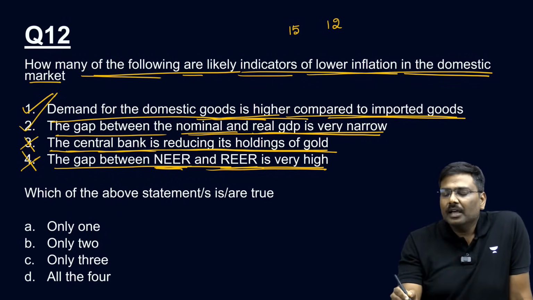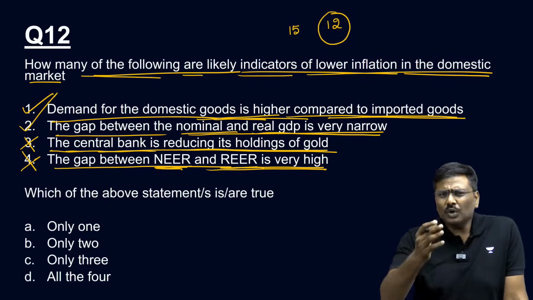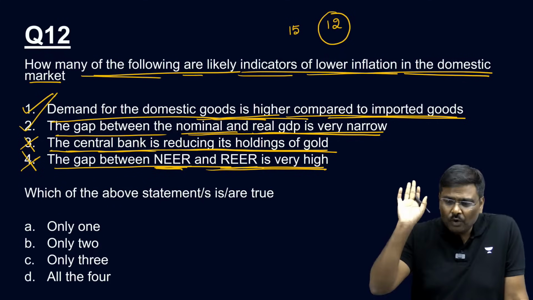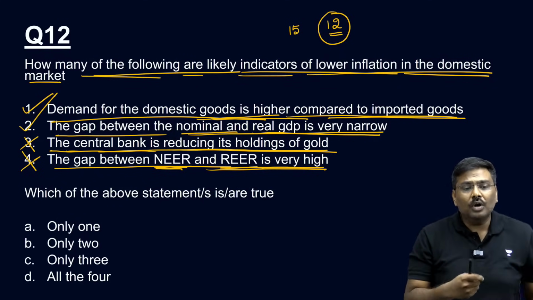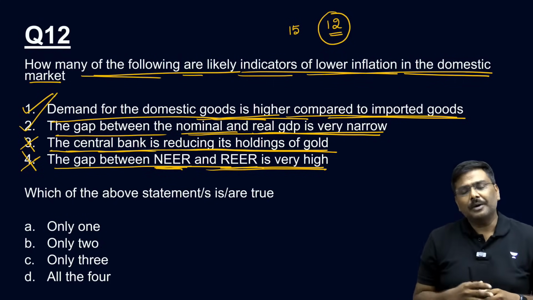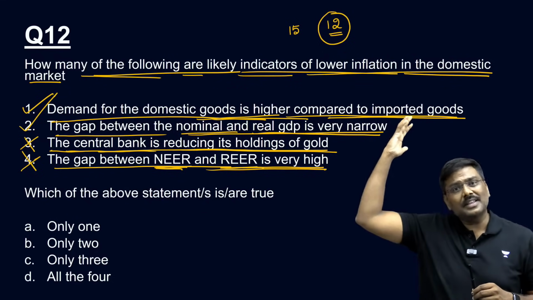can I simply say we will prefer to import more and more American goods? Don't worry about anything else. Please do not worry about anything else. Focus on only numbers. Is it okay if I say we will prefer to import more of American goods in India? Why? Cheaper.